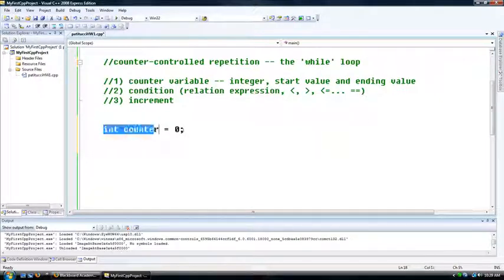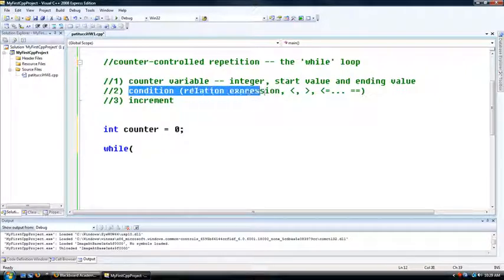Okay, so that's just a simple variable declaration. I have the variable in place, and I have its starting value, which is 0. So now let's dive into the while loop. You don't need a space there, though it wouldn't be a big deal if you left it there. But let's get into our second essential, which is the condition, or the relational expression. And it'll be the same as it was in the last video. We're going to go while counter is less than 5,000.